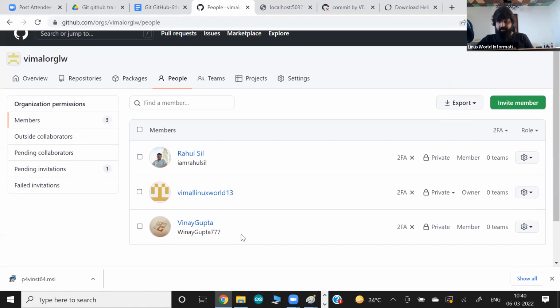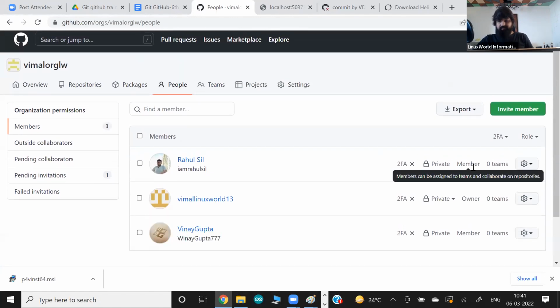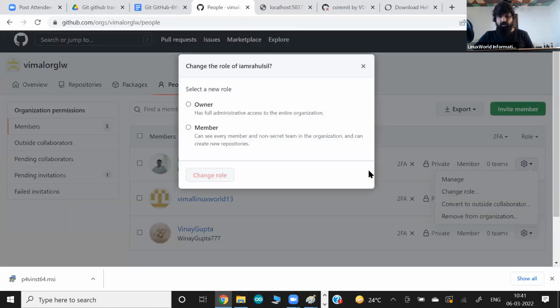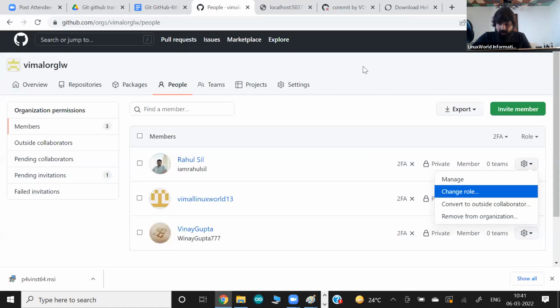That's called the role here. Role. They are just members. Okay, so a member has limited power. They can't do much. They can only collaborate with the repositories, put something in the repository, whatever they find in this organization. Even so, I can change the role of these guys. I can make them the owner. If I make them the owner, then they have the power to call other members also. There's no need to give the owner power. Let's keep them as normal members, with limited power access.